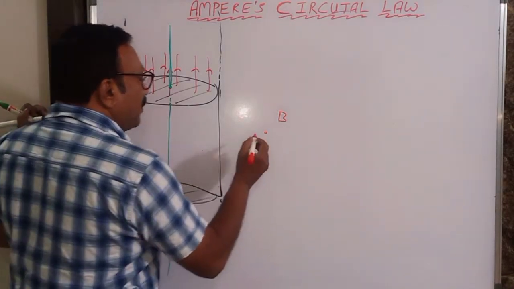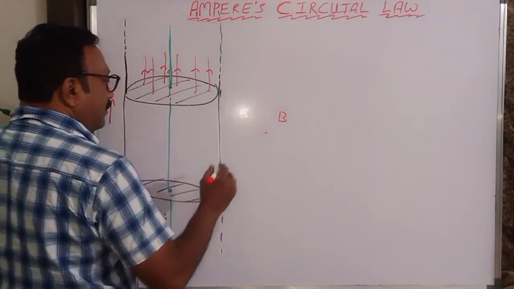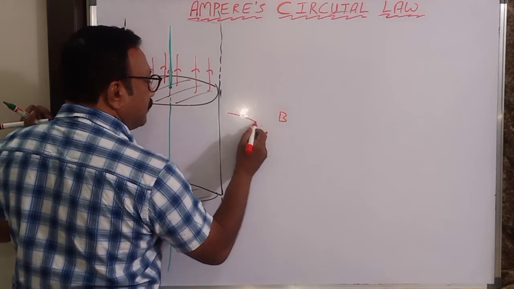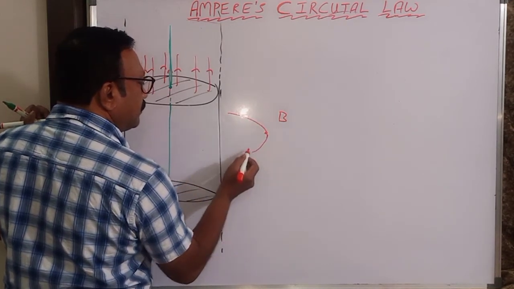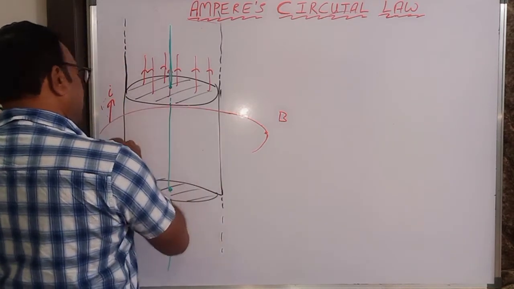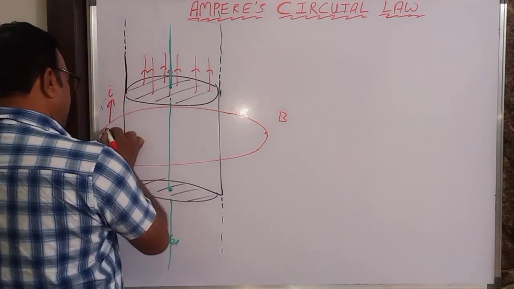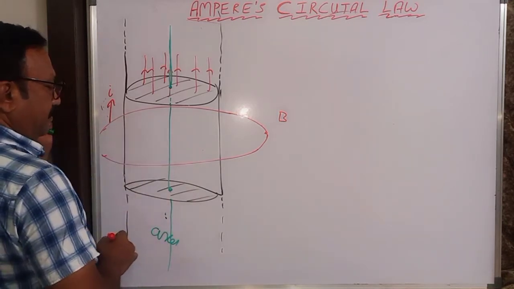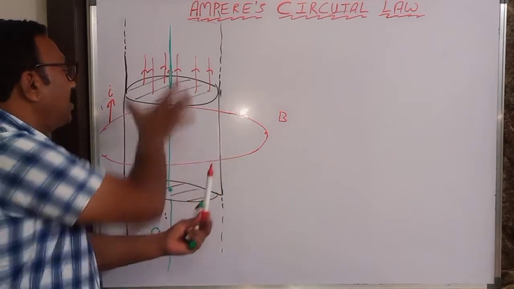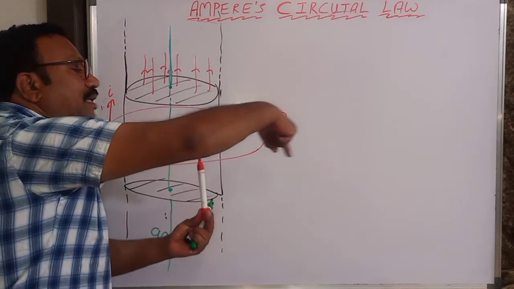So I have to take one curve around this. I have taken a curve like this. So this is a curve around this thick conductor.